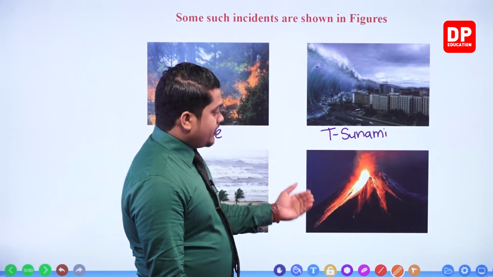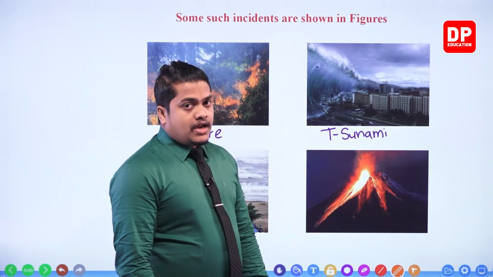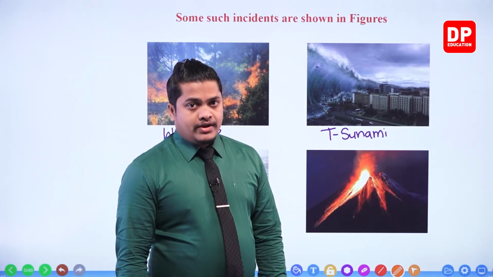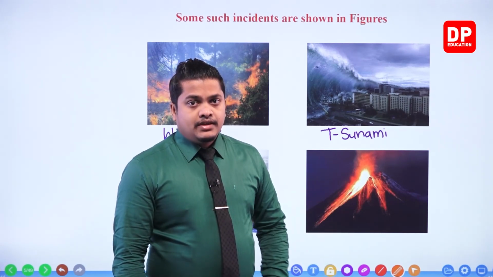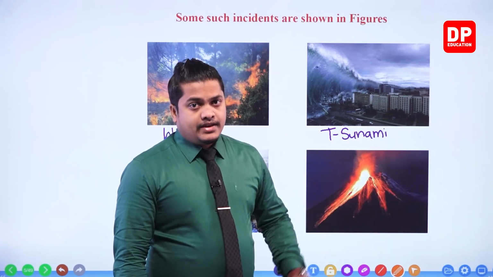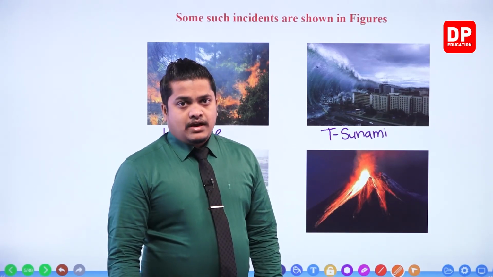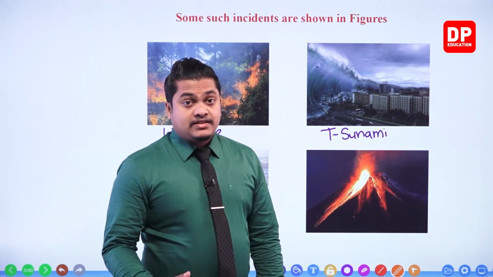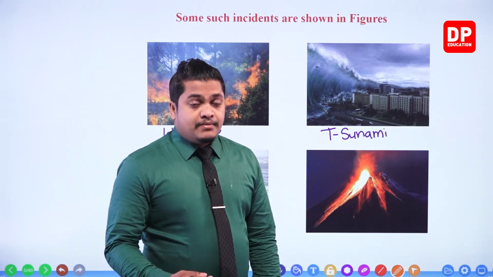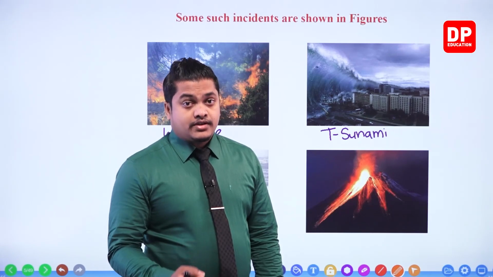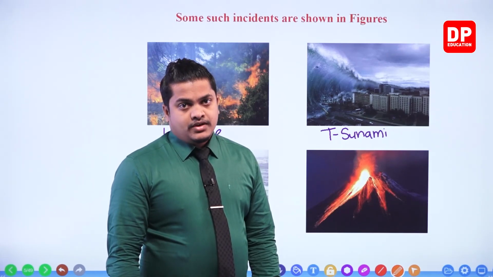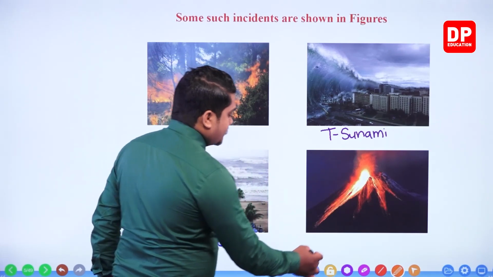Then here you can clearly observe a volcano. Now this volcano is going to erupt, and because of the eruption, lava is going to flow within this certain area. You know that lava carries a large amount of heat energy, and because of that certain destructive incidents can occur. So this is a volcanic eruption.